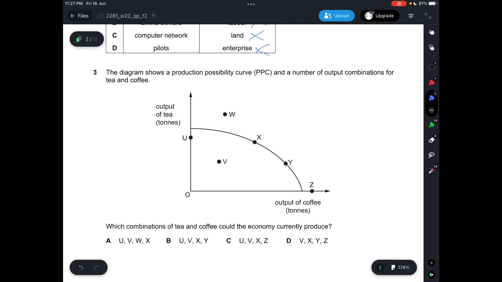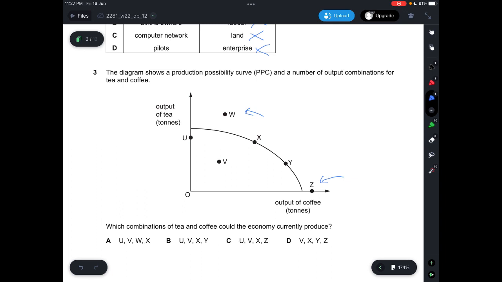Question 3, the diagram shows a PPC and a number of output combinations for tea and coffee. Which combinations of tea and coffee could the economy currently produce? You can see that for all the points on this PPC, U, V, W, X, Y, Z, W and Z are both outside of the PPC, indicating that these two points are currently unreachable